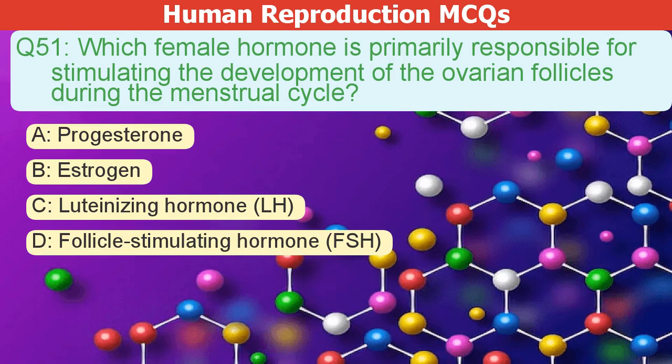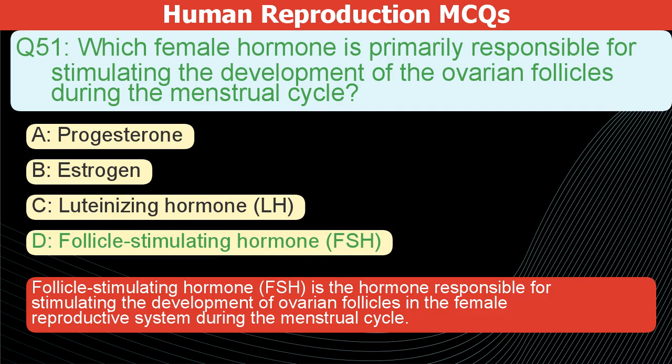Which female hormone is primarily responsible for stimulating the development of ovarian follicles during the menstrual cycle? A. Progesterone. B. Estrogen. C. Luteinizing hormone, LH. D. Follicle stimulating hormone, FSH. The correct answer is D. Follicle stimulating hormone, or FSH, stimulates the development of ovarian follicles in a woman's reproductive system during her menstrual cycle.